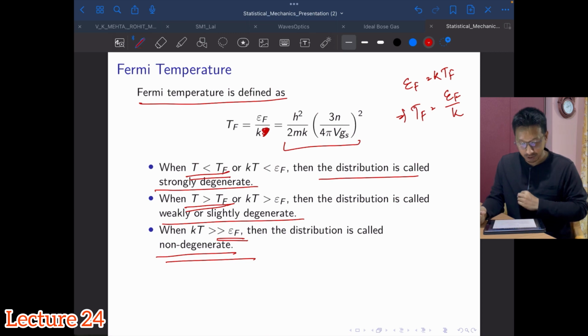So we shall stop at this point. I hope you have got the points regarding the Fermi-Dirac distribution, the Fermi-Dirac distribution function, and Fermi energy. I hope you go back and contemplate a little on the concept of Fermi energy and Fermi level. With these things I will stop at this point.